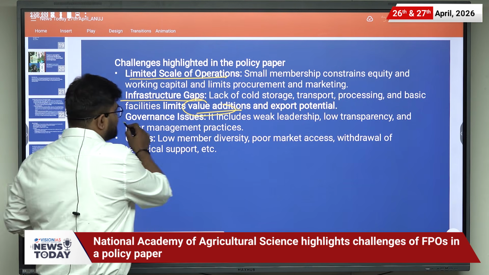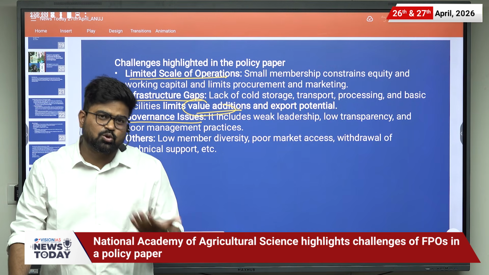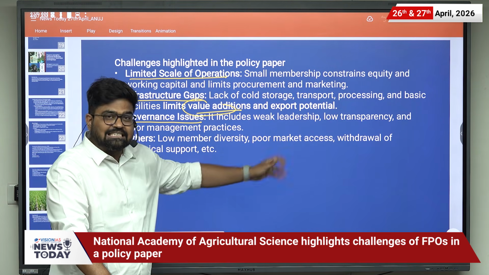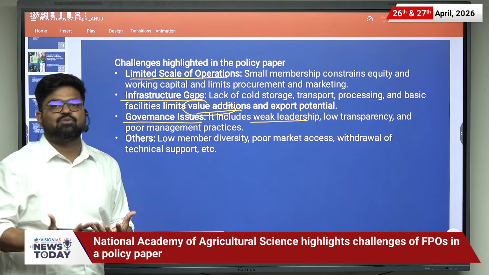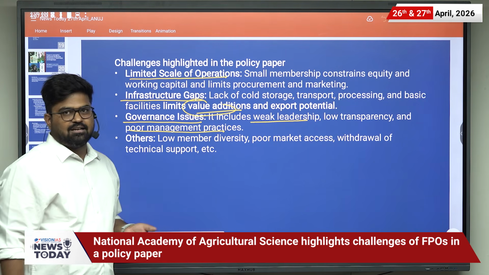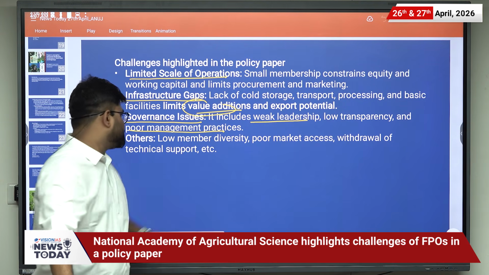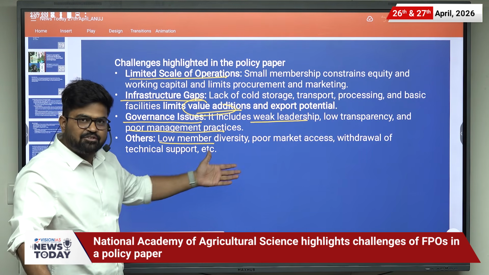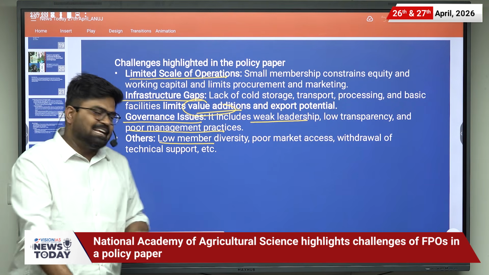Then there is a governance issue, as the farmers are not that well qualified or well read to run an organization, which leads to weak leadership, low transparency in working, and poor management practices. So it leads to poor governance in the FPOs. Then there are other issues as well, that is low membership diversity, as members are more often than not from a particular area and region.